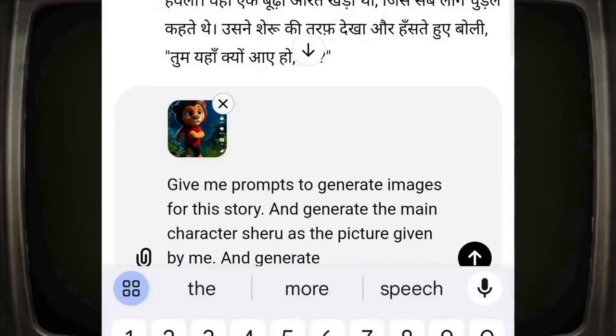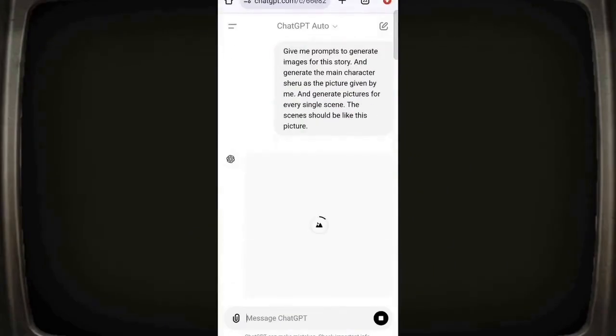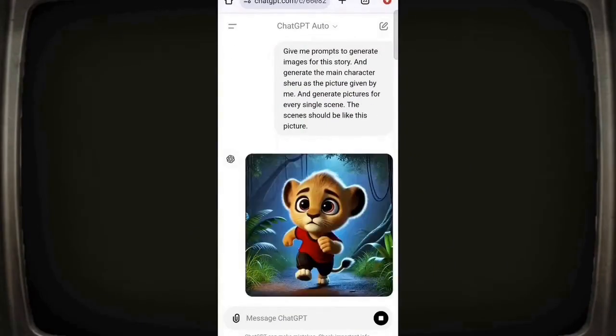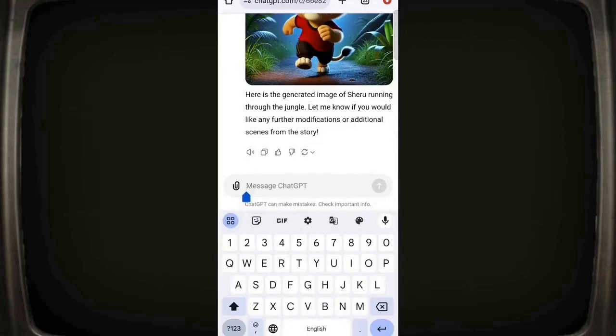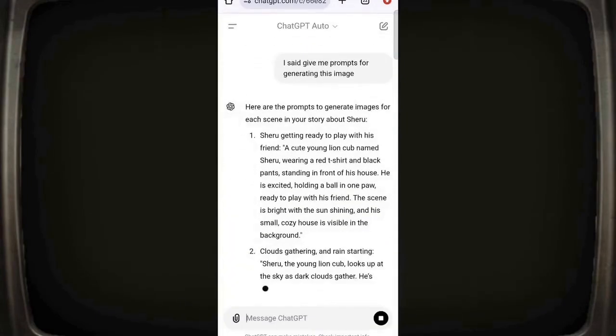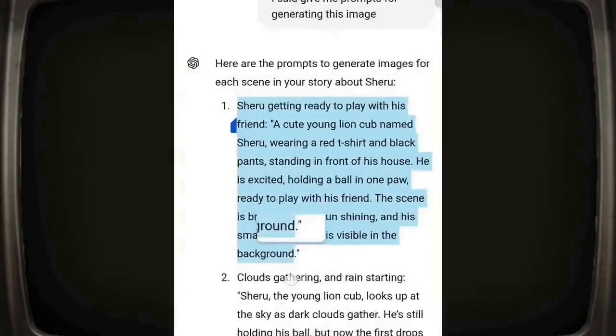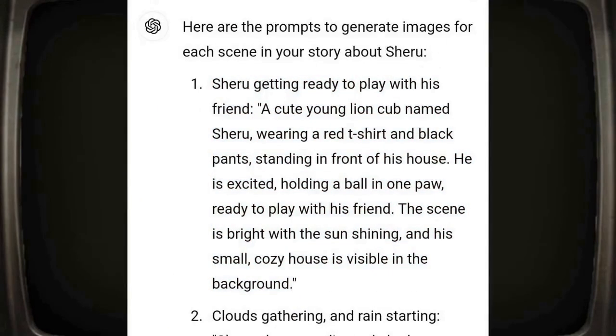Generate pictures for each scene. Here, ChatGPT misunderstood our prompt and is generating photos instead of prompts. So we'll try once more, and now the correct prompts have arrived. To generate images, we'll copy the first prompt. Then open Leonardo AI and the images that were generated.